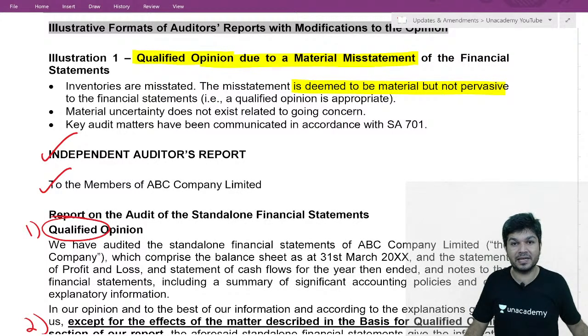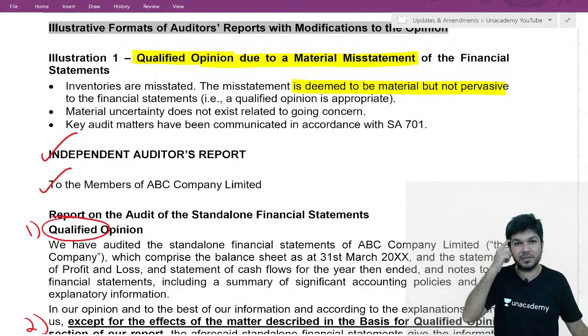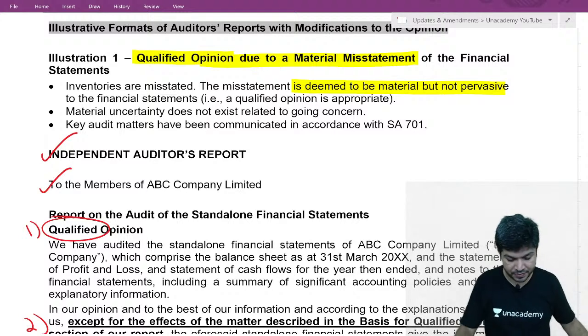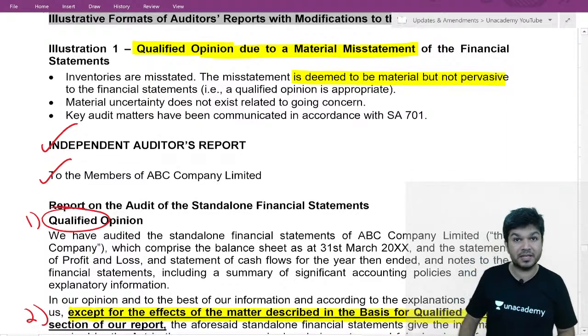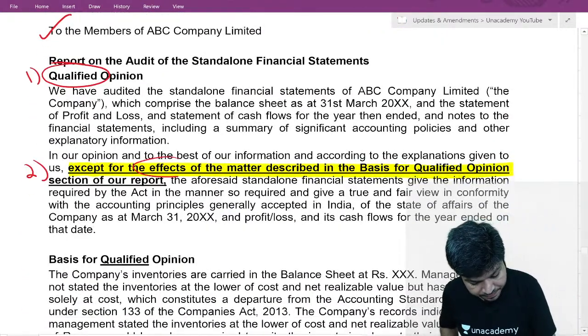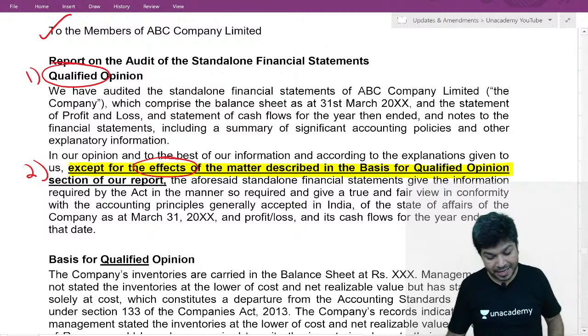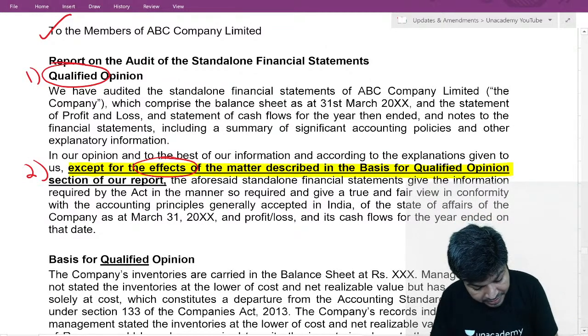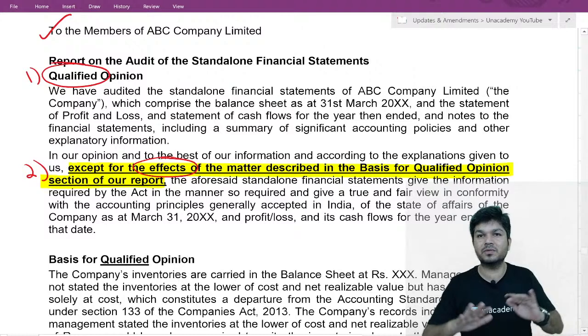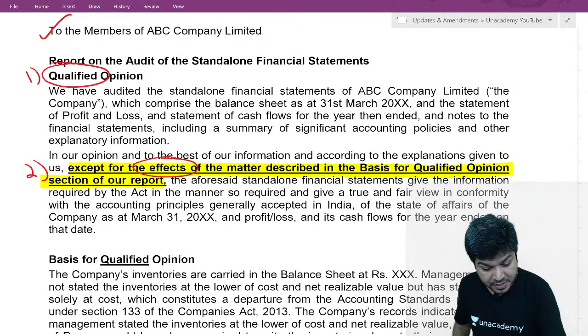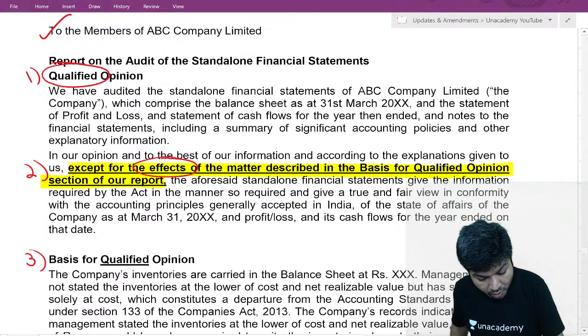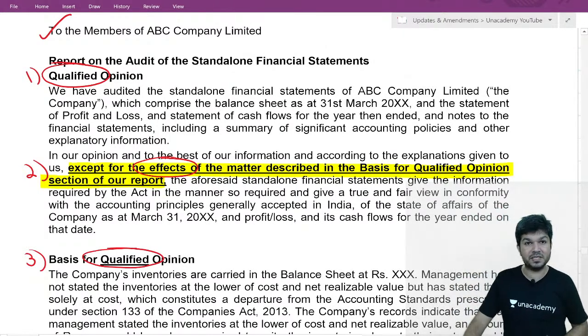Okay, in our report, what do we write? In our opinion, to the best of information according to the explanation given to us, except for the effect of the matter described in basis for qualified opinion section of the report, the financial statement gives a true and fair view. The word is effect. This is the second change. Third, basis for opinion ki jagah basis for qualified opinion.